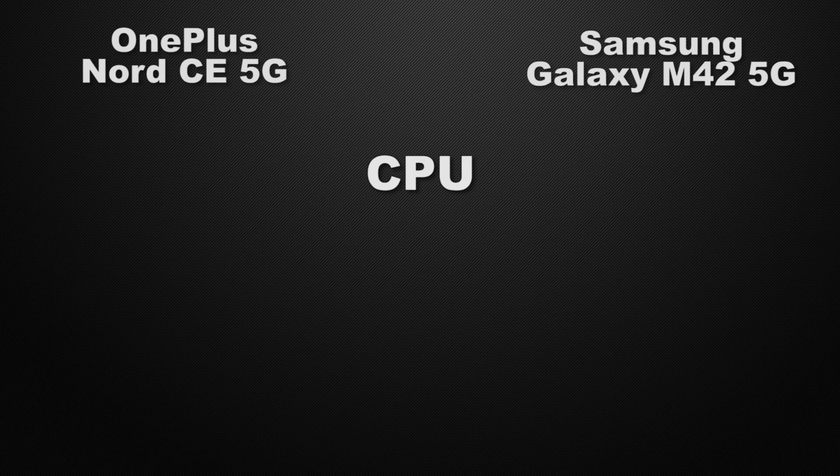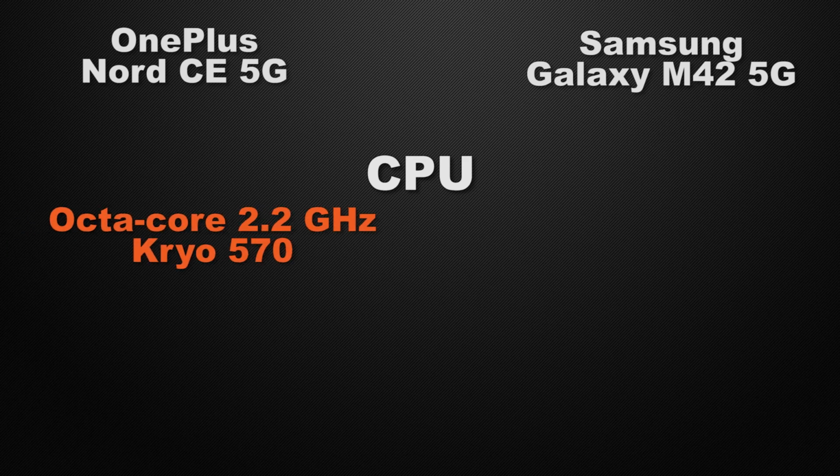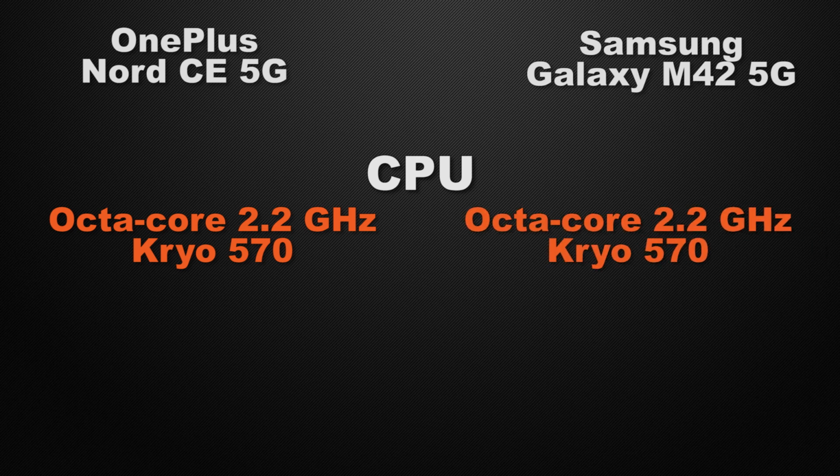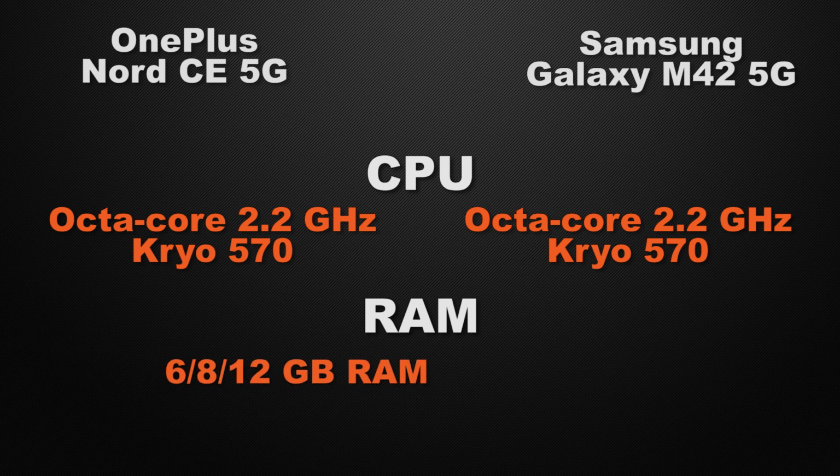Let's talk about the clock speed of the devices. Nord can clock at 2.2 GHz based on octa-core Kryo chipset, whereas M42 can clock at 2.2 GHz based on octa-core Kryo chipset. So it's a tie because both of the devices have same clock speed. And about the RAM variants in the devices, Nord have 3 RAM variants, 6, 8 and 12 GB, whereas M42 have 2 variants, 6 and 8 GB. So the winner here is Nord because it have high capacity of RAM.